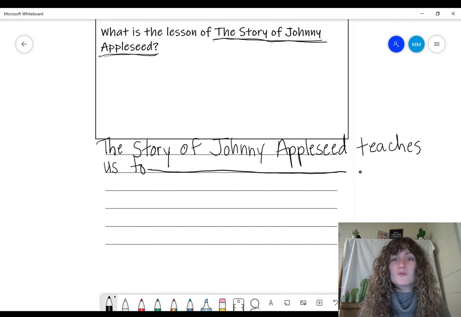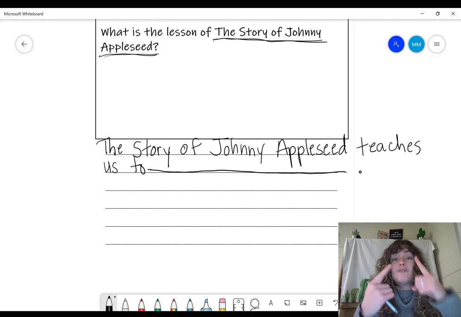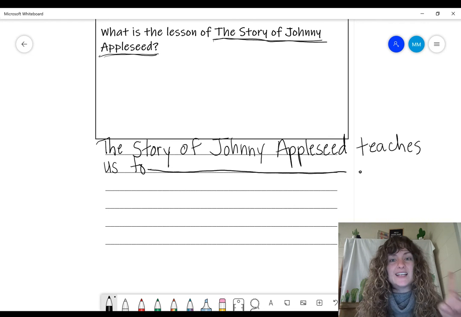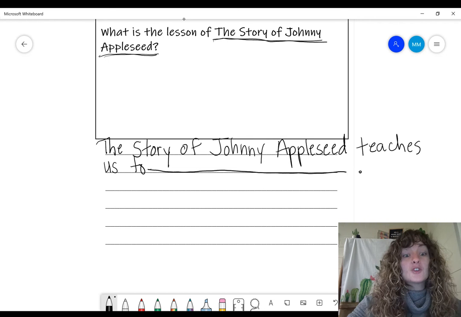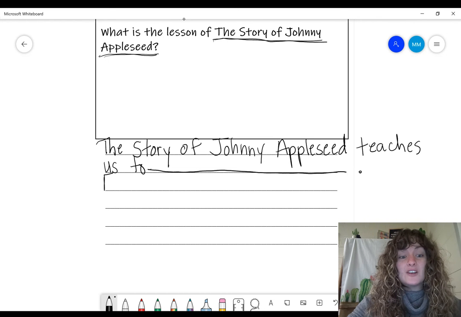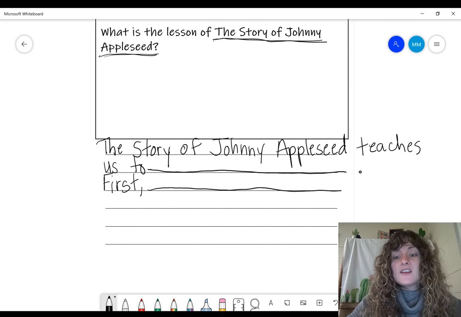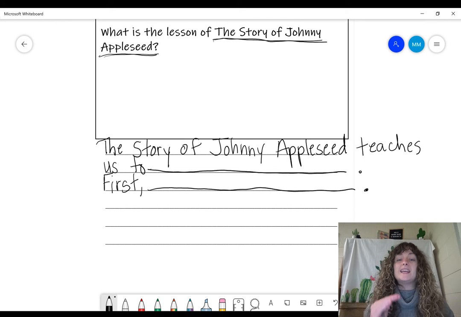Now, what are we going to do? We're going to show our evidence. So we're going to talk about the first way that we see Johnny Appleseed being kind and generous. So our transition word is first. Think back in the story. What is the first time that we see Johnny Appleseed being kind and generous?